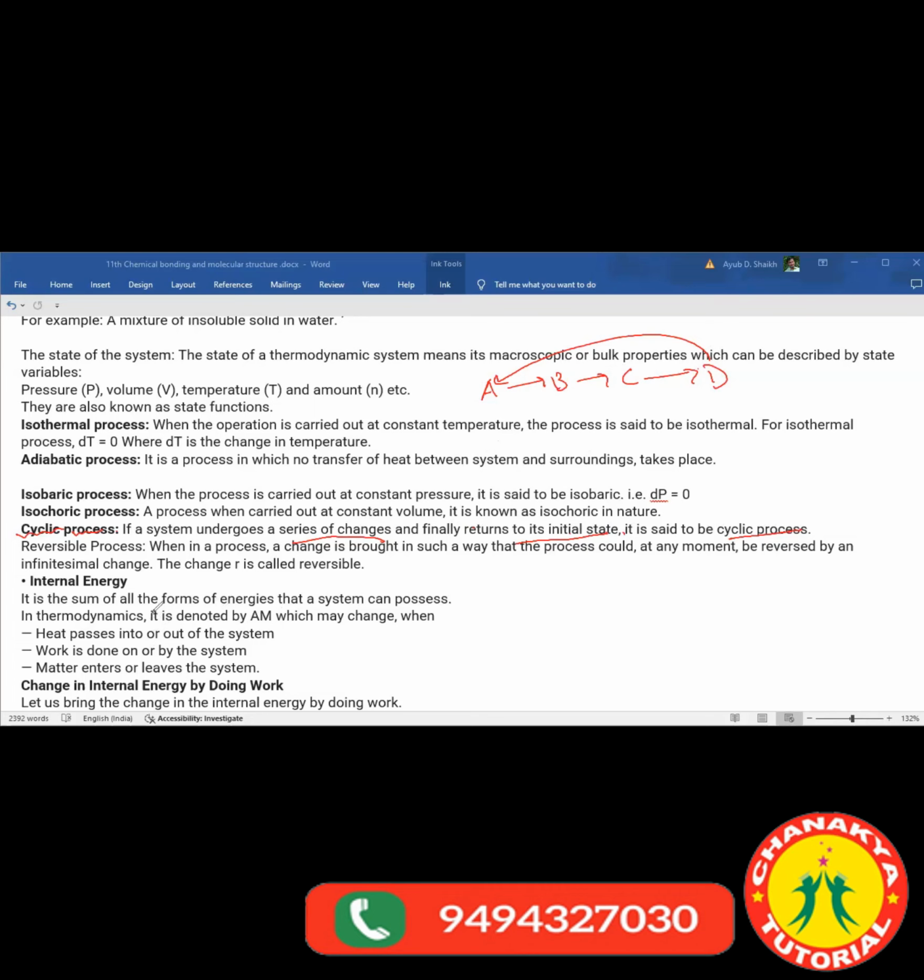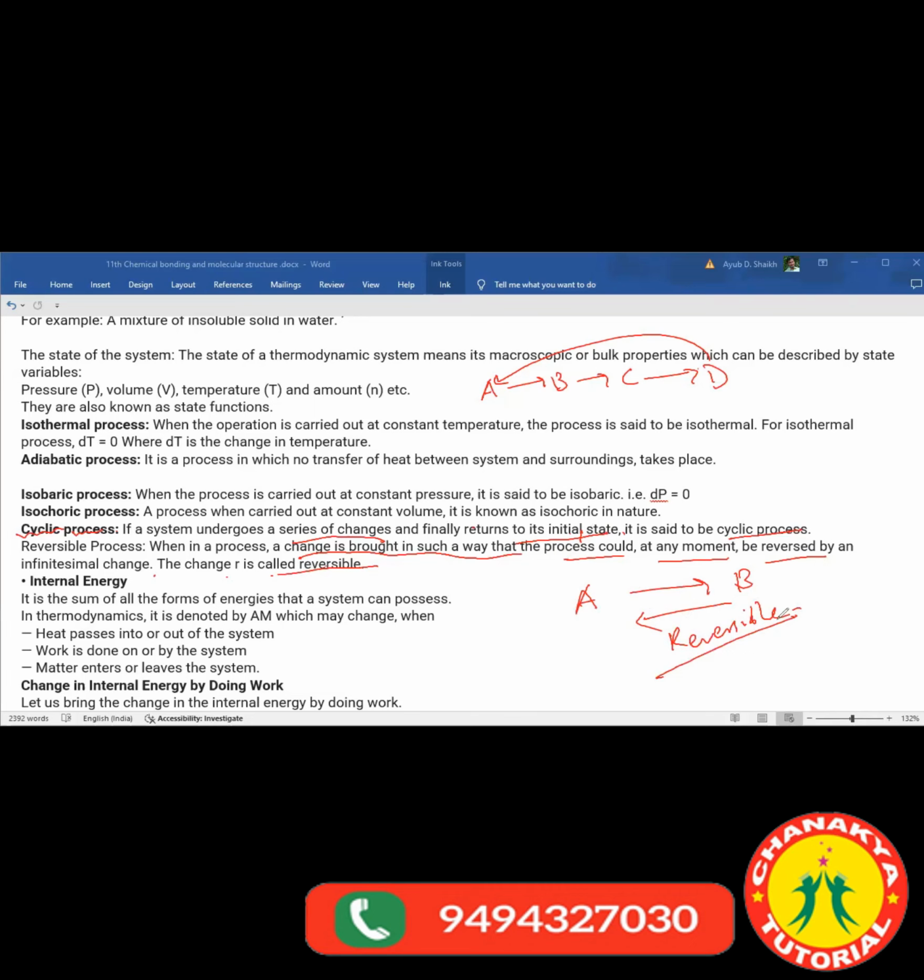And what do you mean by the reversible process? When in a process, a change is brought in such a way that the process could at any moment be reversed by an infinitesimal change, the change is called reversible. Suppose A is converted into B, and at any moment B can be converted into A. Such a process is called a reversible process.